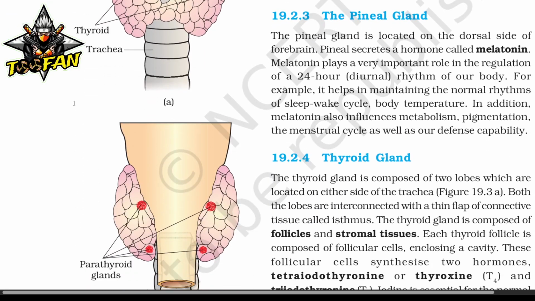The pineal gland. The pineal gland is located on the dorsal side of the forebrain. Pineal secretes a hormone called melatonin. Melatonin plays a very important role in regulation of the 24 hour rhythm of our body. For example, it helps in maintaining the normal rhythm of the sleep-wake cycle and body posture. In addition, melatonin also influences metabolism, pigmentation, the menstrual cycle, as well as our defense capability.